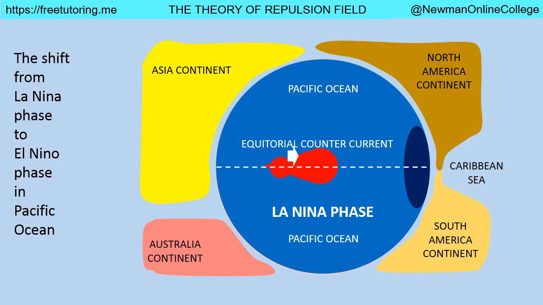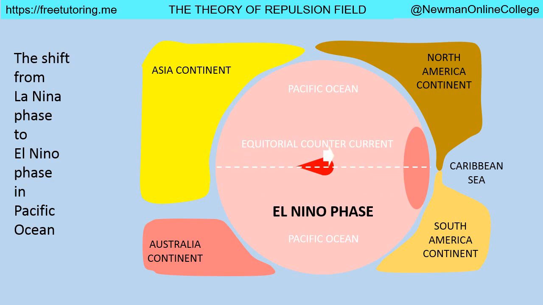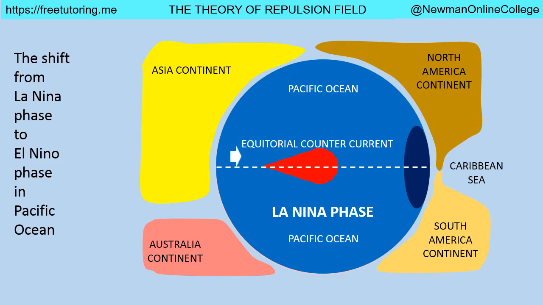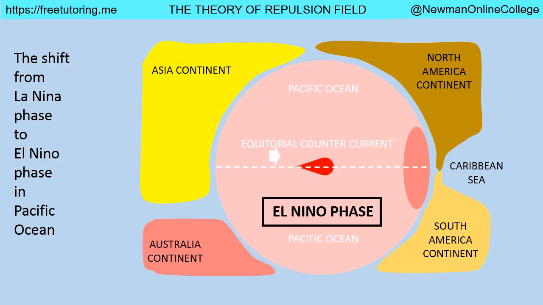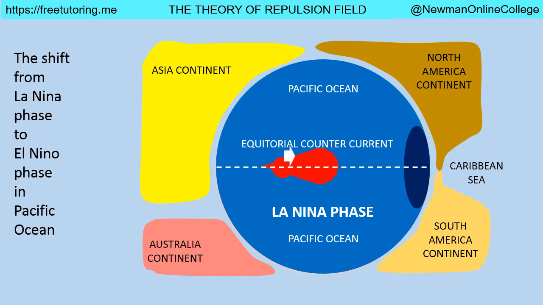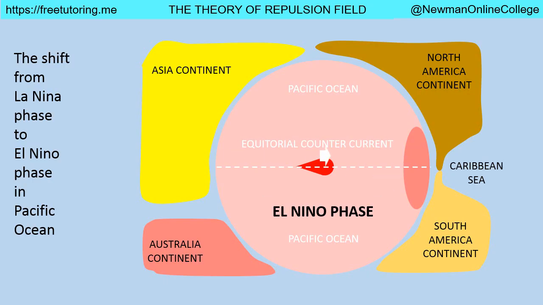In summary, El Niño phase is caused by the massive explosion of a child body of rich neutron matter below the seabed of the Pacific Ocean, and La Niña phase is caused by the absence of such massive explosions for a long time, usually from 2 years to 7 years. In other words, La Niña phase is caused by the slow conversion from rich neutron matter to poor neutron matter below the seabed of the Pacific Ocean, and that results in the cooler Pacific Ocean.